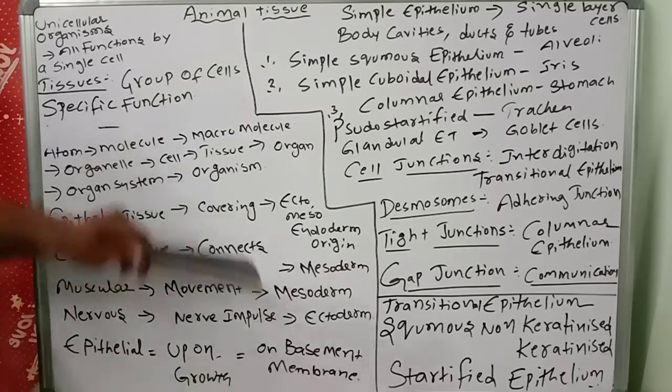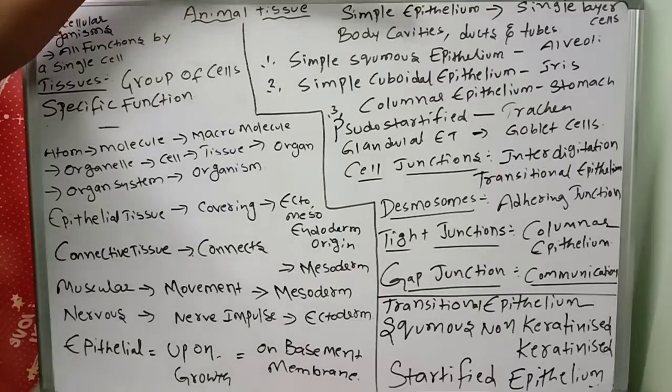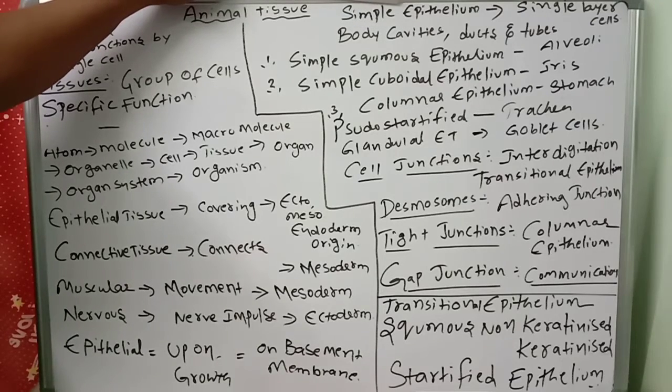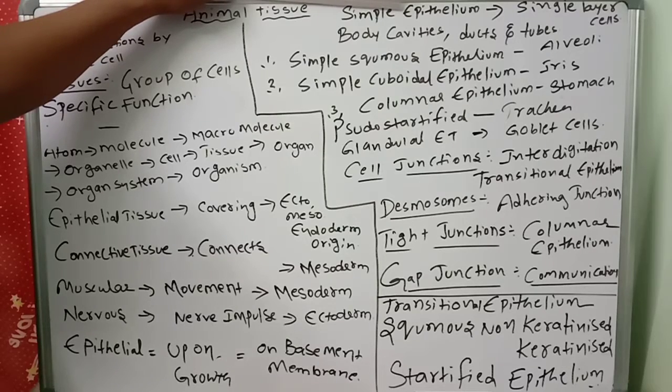Okay, now you see the types of epithelial tissues. How many types of epithelial tissue? Number one, simple epithelium. Simple epithelium means it is composed of a single layer of cells. Its function is lining the body cavities, ducts and tubes. And also all the cells rest upon the basement membrane.